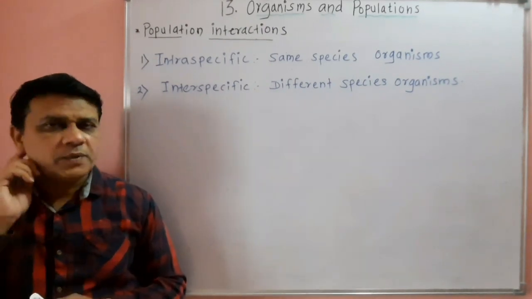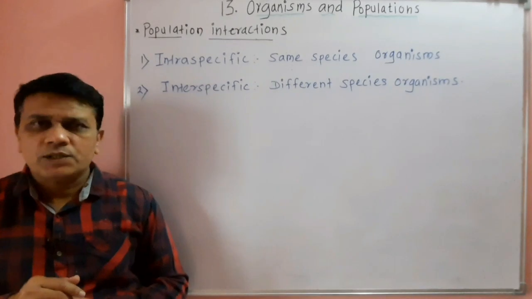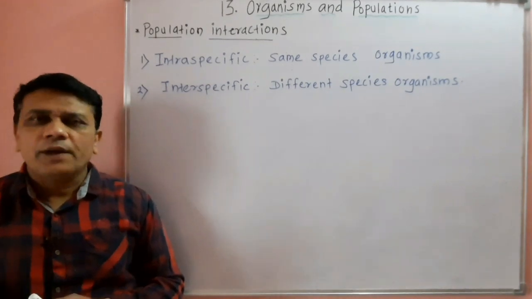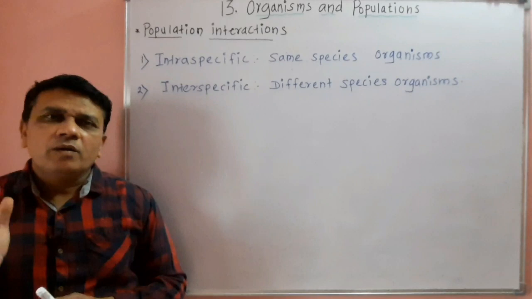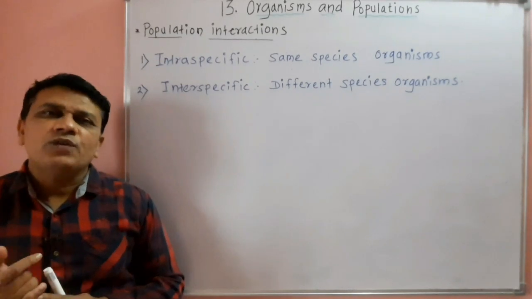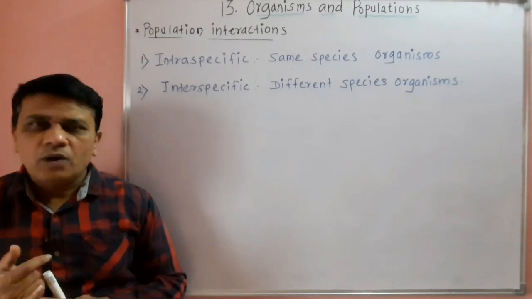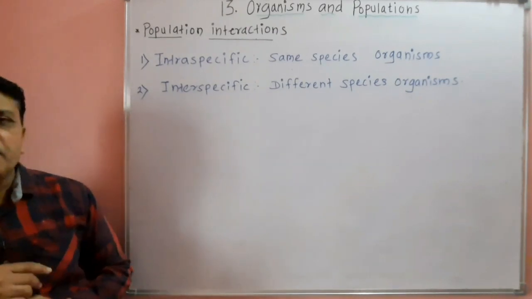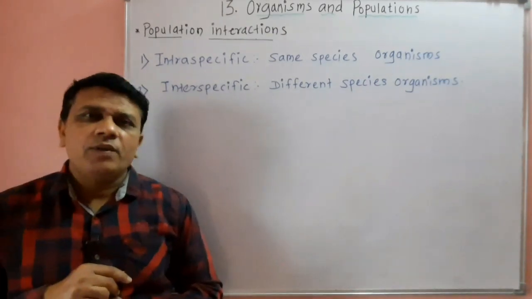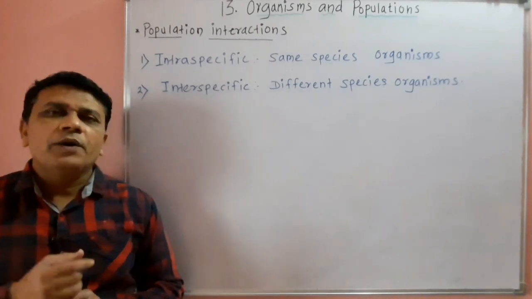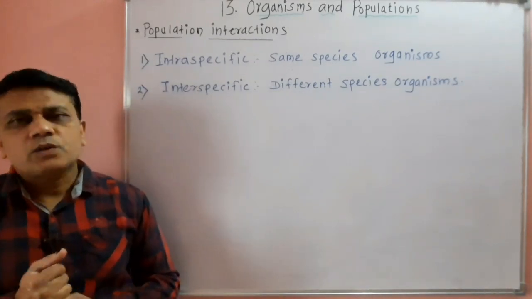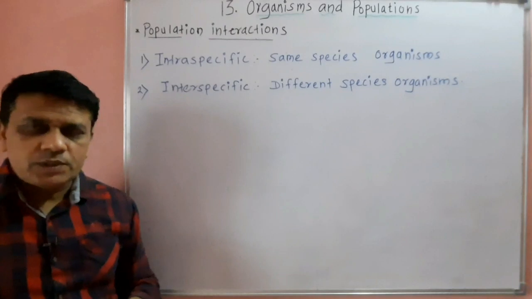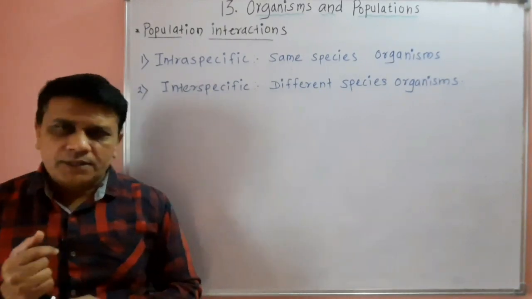Now, you know that species is the smallest unit of classification in which the organisms show similar morphological as well as reproductive characters, or they interbreed among themselves. So, when there is interaction between the organisms belonging to the same species, it is called intraspecific interaction.